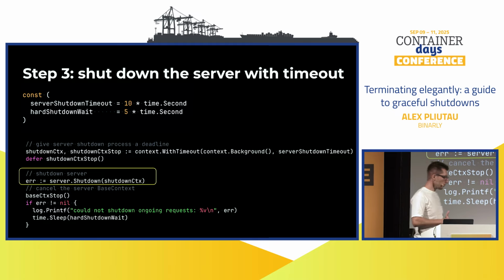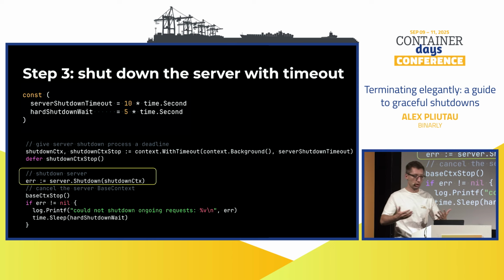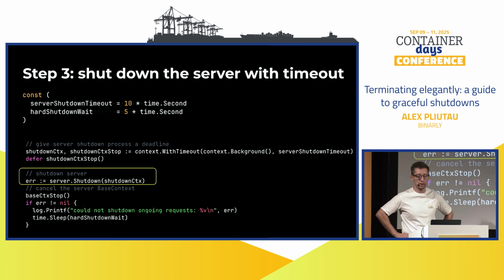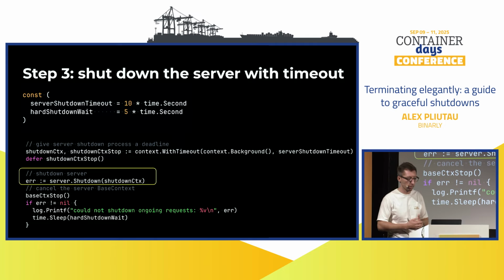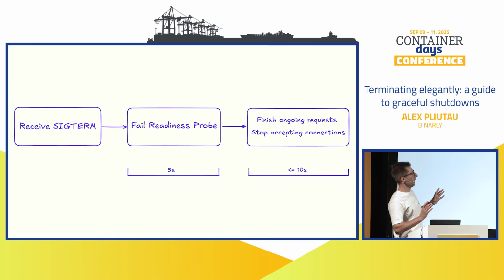And the shutdown process will then actually error out if under these 10 seconds it wasn't able to shut down the server, or maybe there are still any running functions there. And in this case, we'll need to send the context cancellation and give this cancellation another time, 5 seconds in this case. But we'll come back to the lower part a bit later.